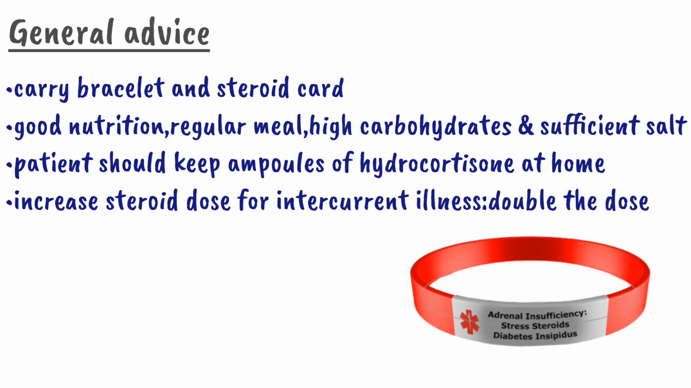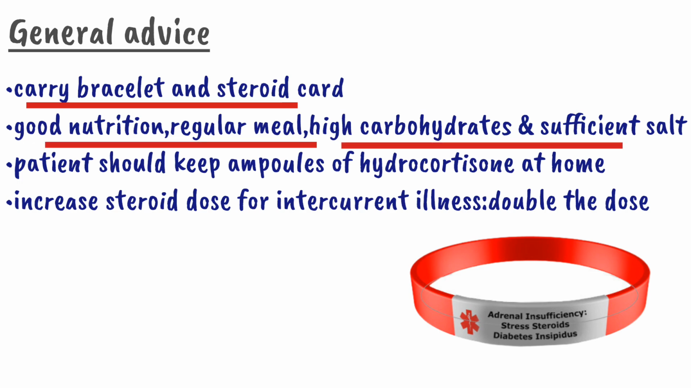The first one is that the patient should carry a bracelet and steroid card. So if a patient has some health issues and presents to a hospital, the doctor should be aware of the patient's condition, and according to the steroid and the disease, the other disease should be managed. Apart from that, the patient should have good nutrition, regular meals, high carbohydrate and sufficient salt. Other than this, the patient should keep the ampule of hydrocortisone at home, so the patient can self-medicate.